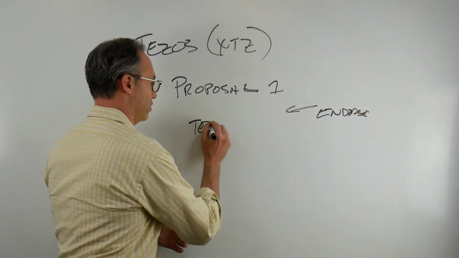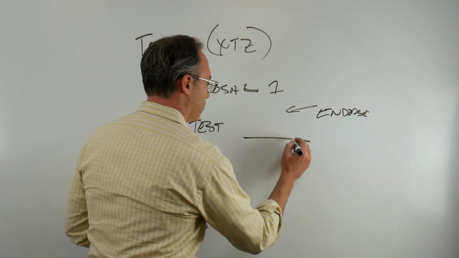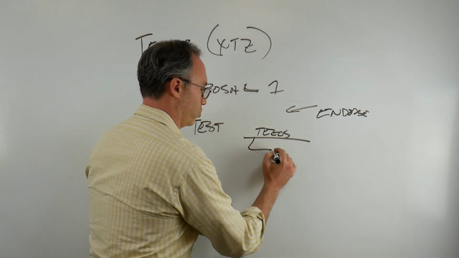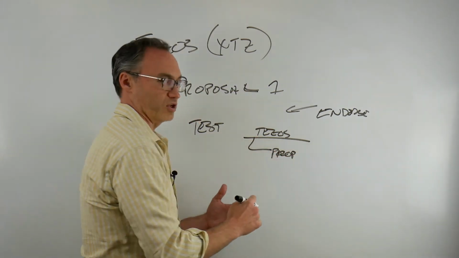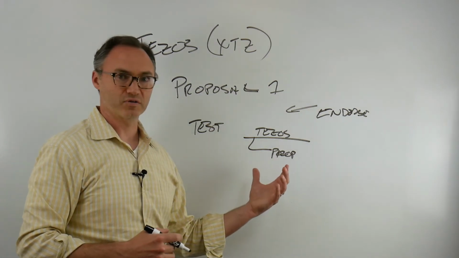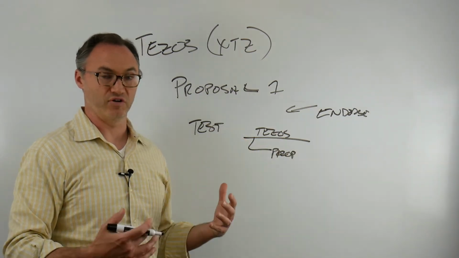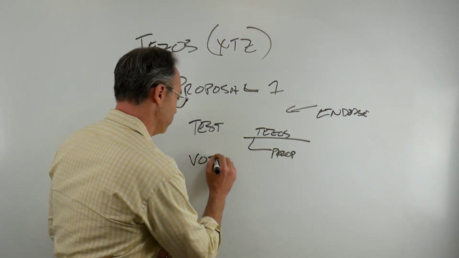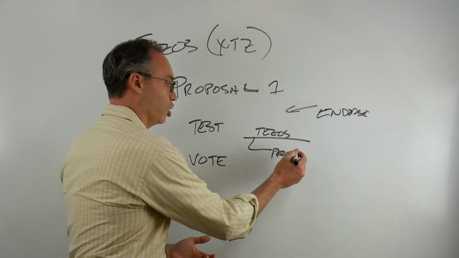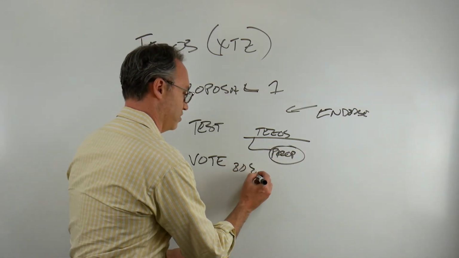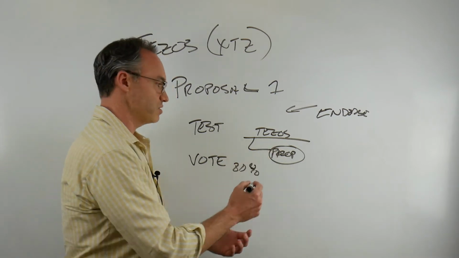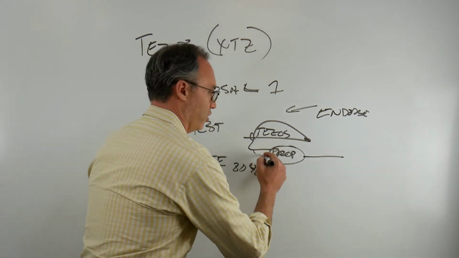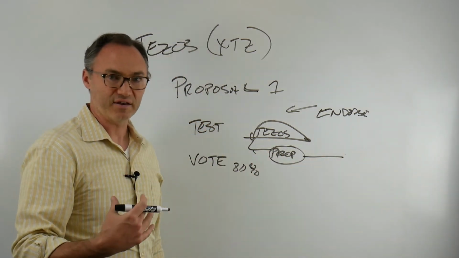So then there's a test period. And the test period says, we're going to take the regular Tezos chain, and we're going to take our change from proposal 1, and we're going to do a soft fork for 48 hours. And we're going to watch and see what happens and see if it's good for the network. Everyone's going to watch it. Now there's a vote, right? And so if we as all the bakers vote and go, look, we really like this, and it has to be an 80% vote, then we move forward with this chain, and everything here just reverts back to this point, and we keep going with this chain. And in doing that, we have a soft fork.